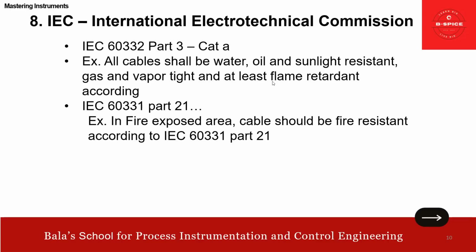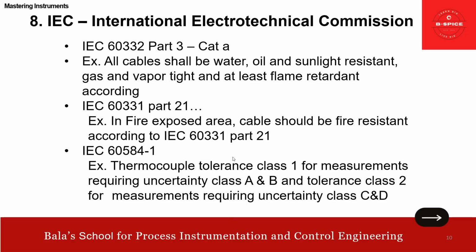So simple, friends, very simple. Flame retardant, part 3 category A. Then 331 part 21 talks about fire resistant. Simple, right? Then 5841 talks about thermocouple tolerance class 1 for measurements requiring uncertainty class A and B, and tolerance class 2 for measurements requiring uncertainty class C and D.